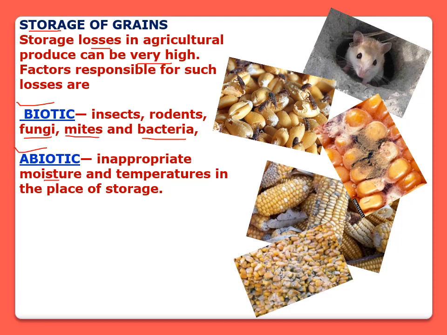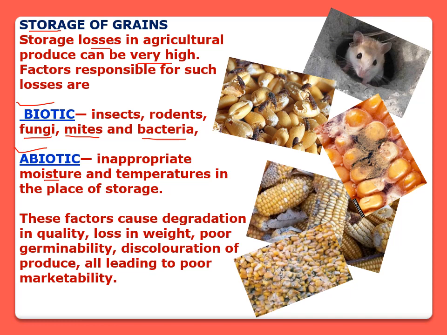Okay, it can affect the quality of the grain that is stored at a moist place. So these factors cause degradation in quality, loss in weight, poor germinability, discoloration of the produce, and all these factors lead to poor marketability.